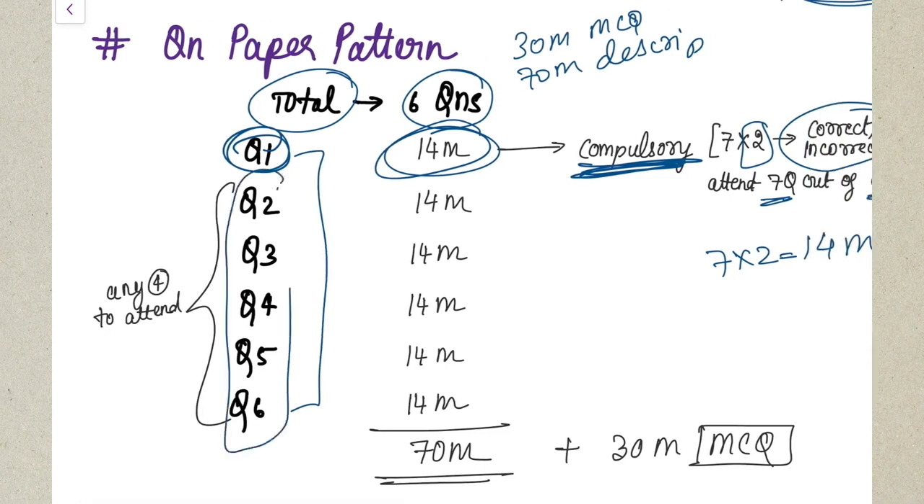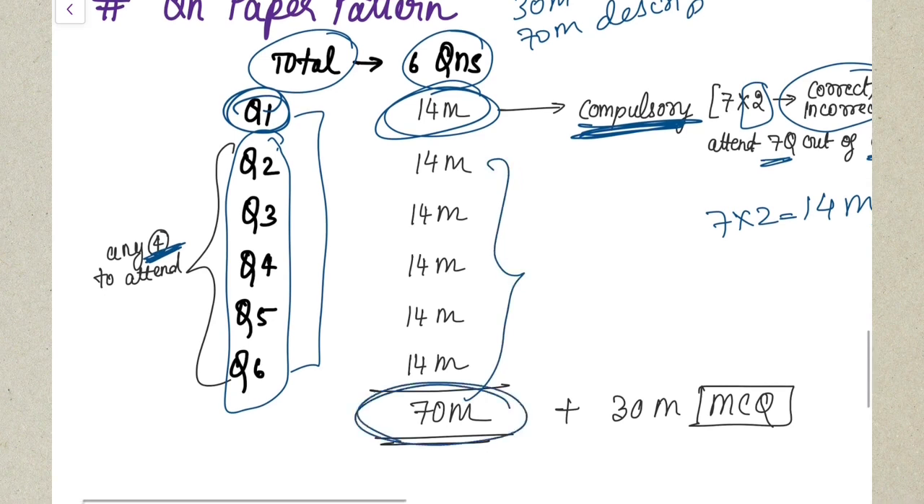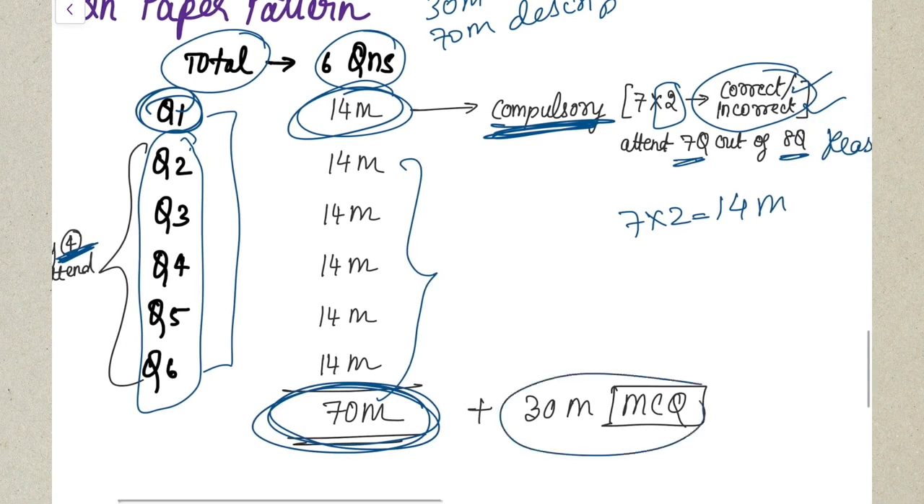And then out of your remaining 5 questions, you have to attend any 4 questions, and all the questions will be for 14 marks. So totally it will give you 70 marks in your examination, and plus 30 marks for MCQ, which will be a total of 100 marks.